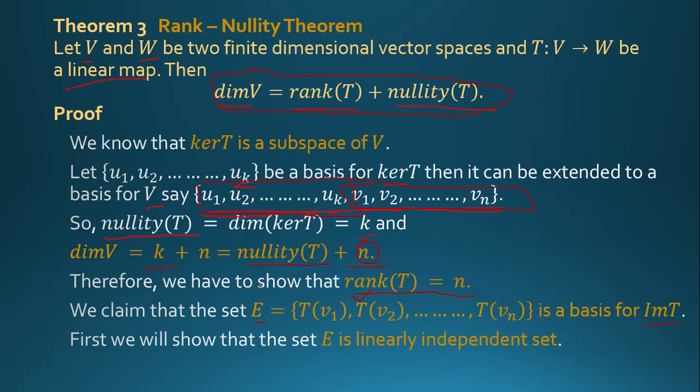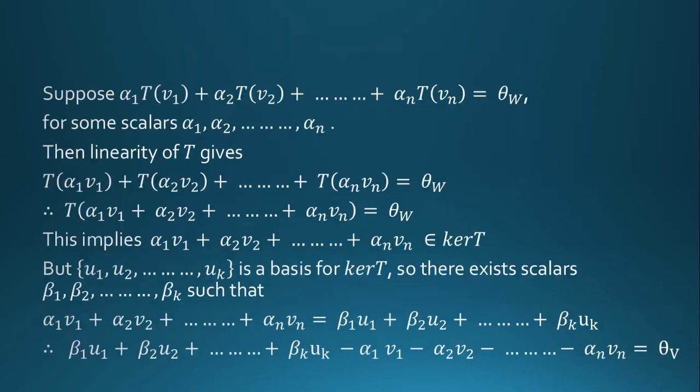So we have to show that the set E is a linearly independent set. Now suppose the linear combination alpha 1 into T of V1 plus alpha 2 into T of V2 plus up to alpha n into T of Vn is equal to 0 vector for scalars alpha 1, alpha 2 up to alpha n.